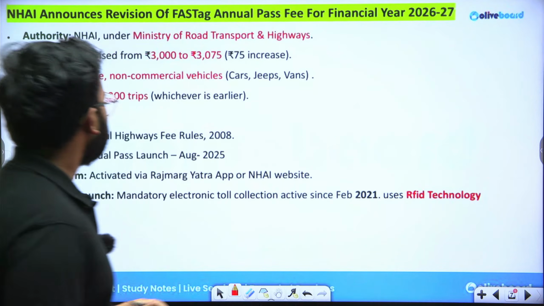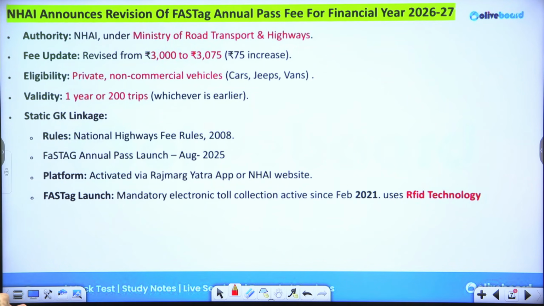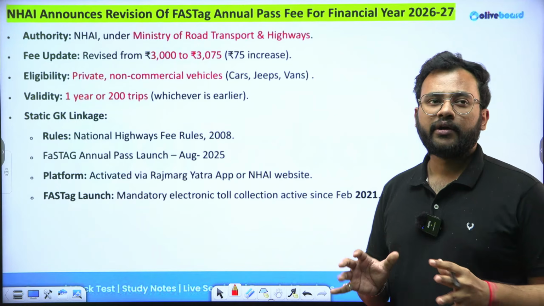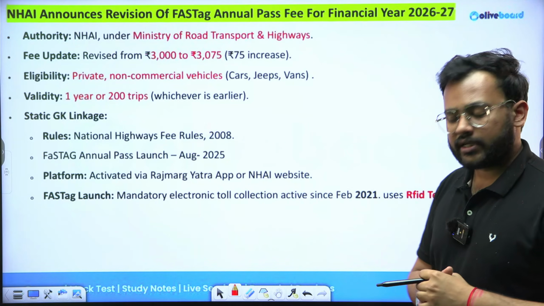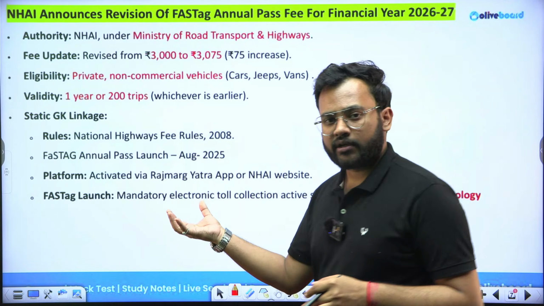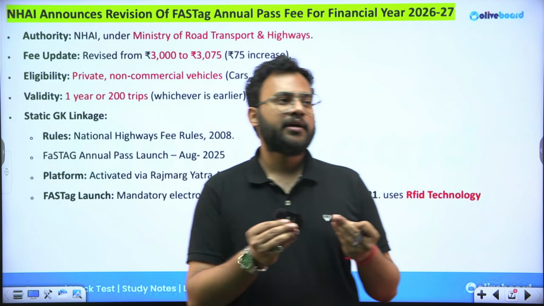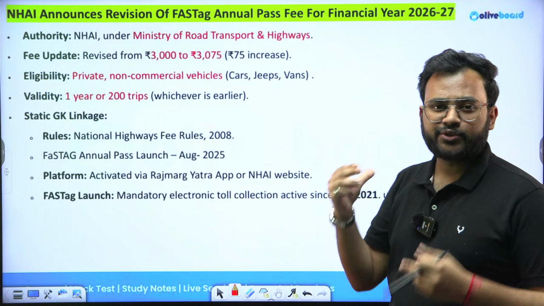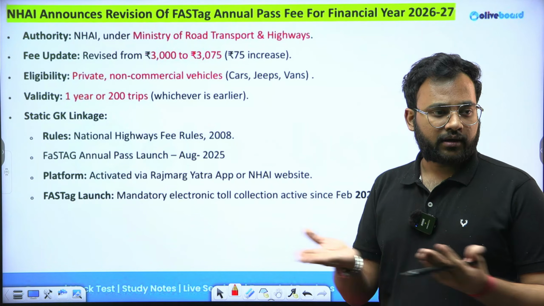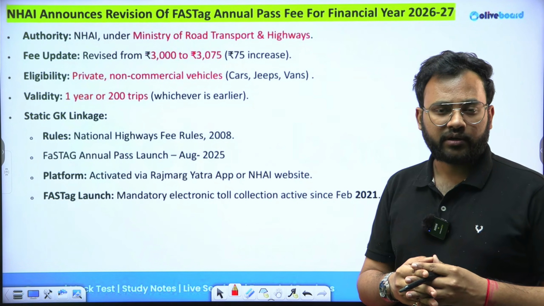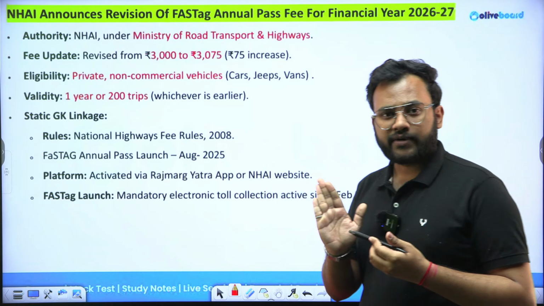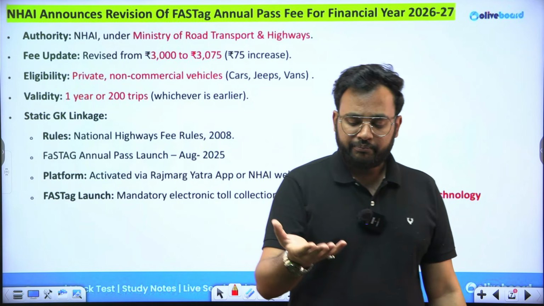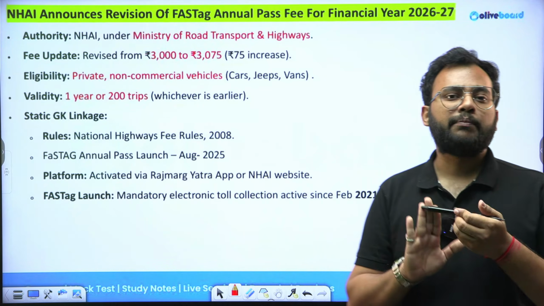Moving to the next question. NHAI has recently announced a revision of the FASTag annual fee for financial year 26-27. There is nothing much here. Static information you need to understand, but as far as the dynamic information is concerned, there is only a marginal increase in the price of the annual pass, which is basically generated for paying toll taxes. You are already aware of FASTag. Now, instead of paying that amount each time, people often use this annual pass.